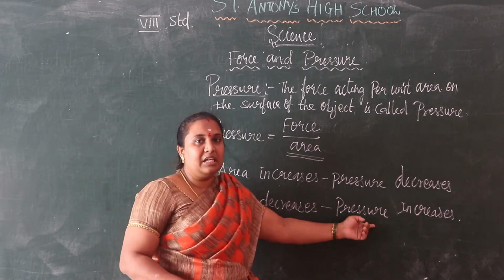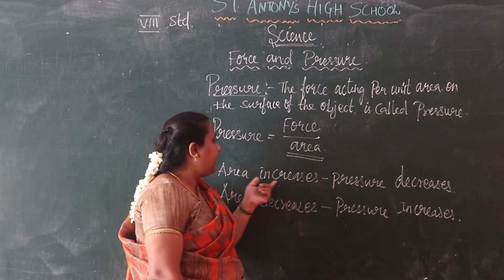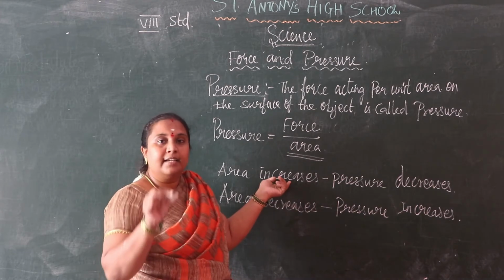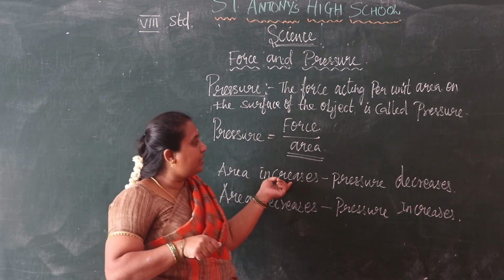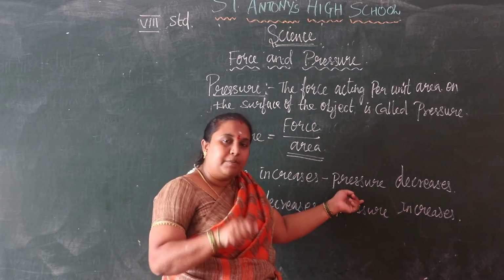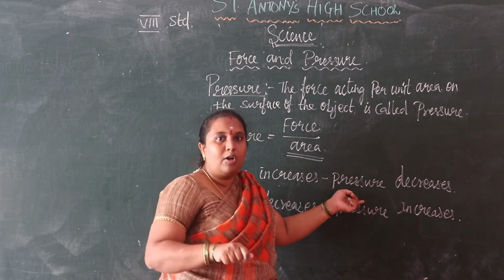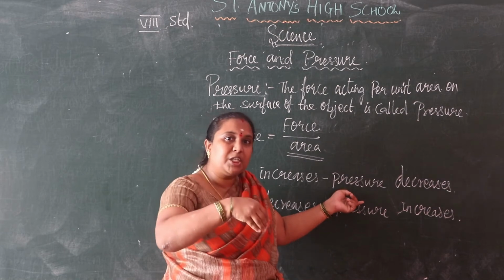It moves very easily. But if the knife is very thick, the area increases and the pressure decreases. We can't press it. We give more force, but the pressure is less.